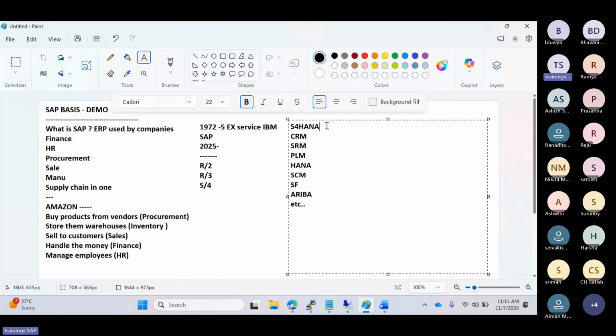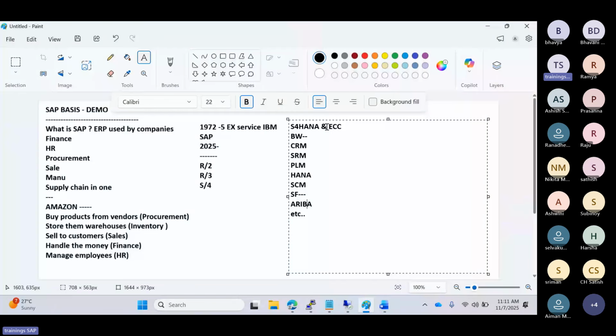Suppose you take S4 HANA and ECC: they handle the business functions and the real-time transactions. Then these transactions are sent to the BW system, and the BW system handles the warehouse and historical data. CRM is customer relationship management, sales relationship, and product lifecycle management. HANA is the database. SuccessFactors, then Ariba, procurement related things.